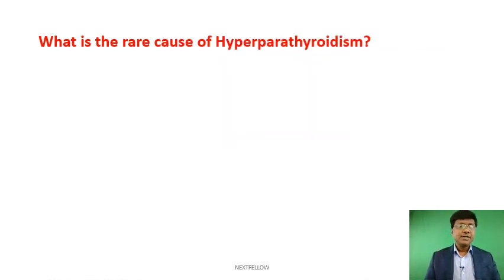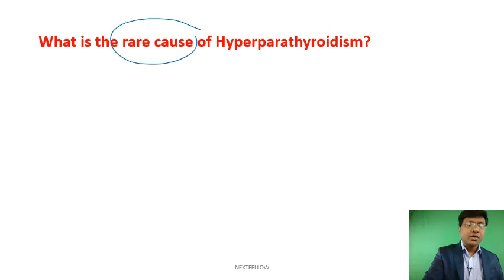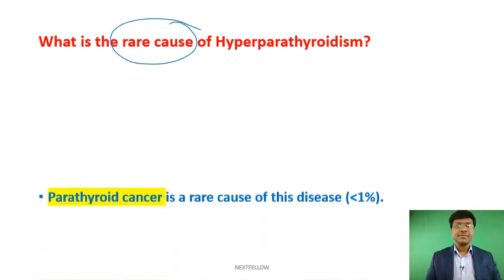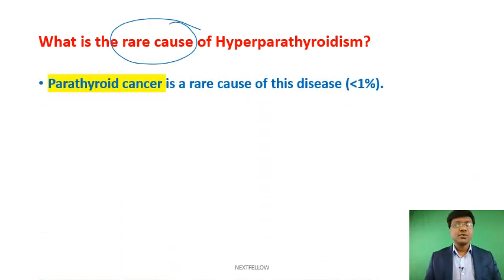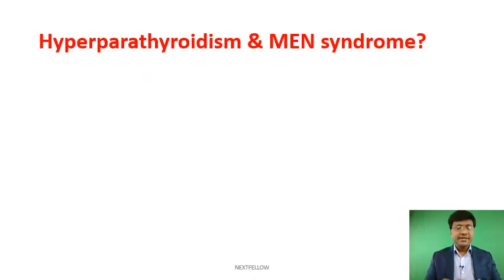Next. Now, what is the rare cause of hyperparathyroidism? The rare cause includes parathyroid cancer. Parathyroid cancer is a rare cause of this particular hyperparathyroidism. That is parathyroid carcinoma. Next. Now, you see the association of hyperparathyroidism and MEN syndrome.